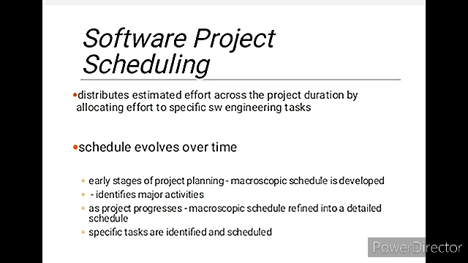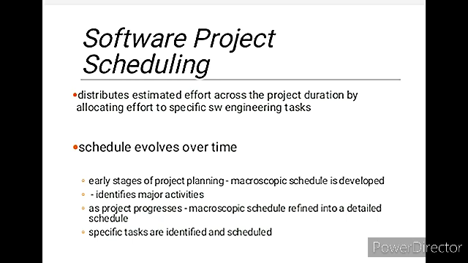So what is basically software project scheduling? It is the process of distributing the estimated effort of the project duration and allocating the effort to specific software engineering tasks, such as identification and collecting resources and automation. Schedule, how does it take place over time?